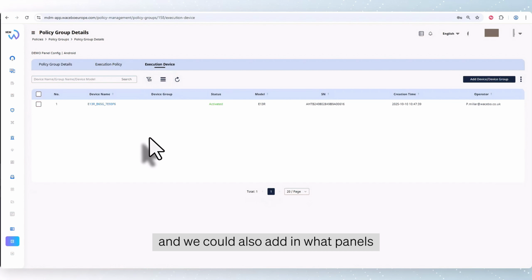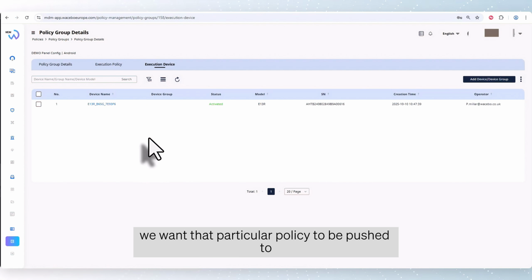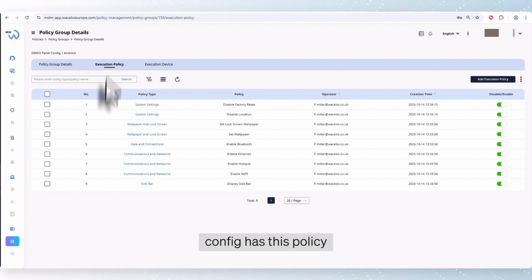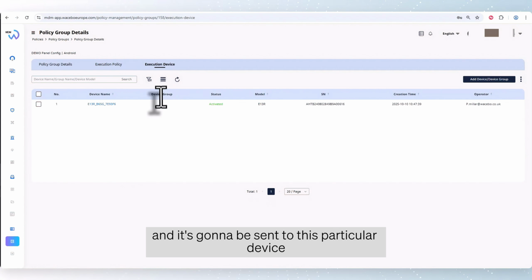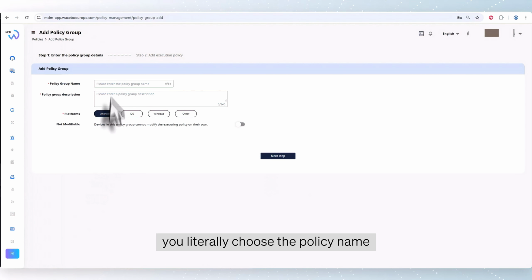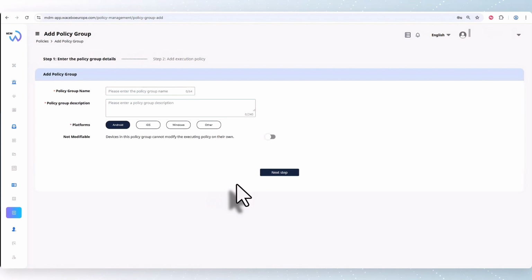We could also add in what panels we want that particular policy to be pushed to. So we can see that the execution policy for demo panel config has this policy and it's going to be sent to this particular device. And to create a policy, you literally choose the policy name, the policy group description, and then follow the steps to configure your particular policy.